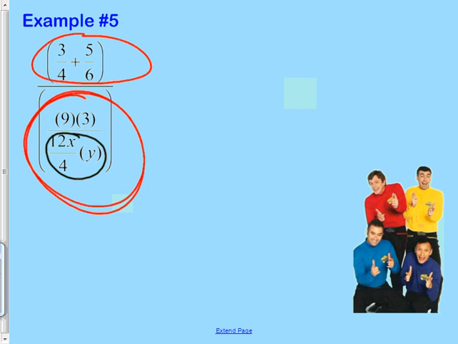Can you rearrange this all and simplify it down and cancel and stuff? I'll pause for a minute while you give that one a try. This is about as hard as it gets. All right, let's see what you got.